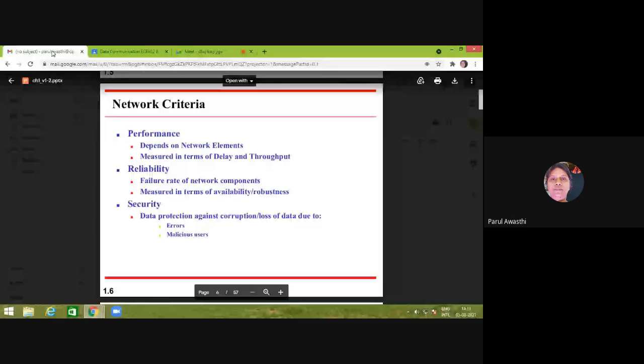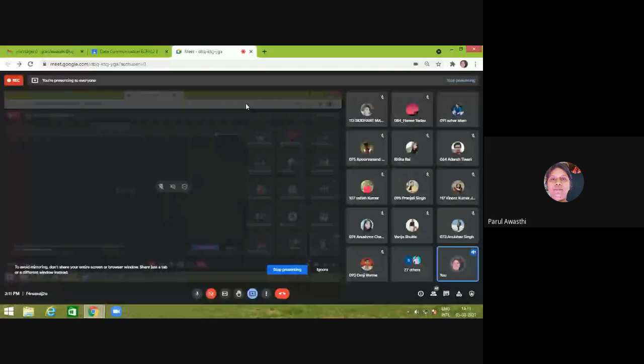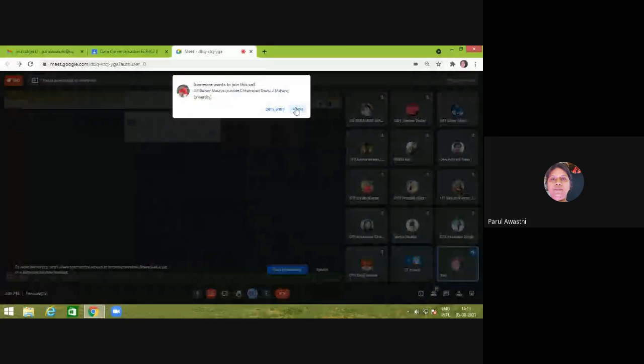Then what is reliability? It is the failure rate of network components, right? What is the failure rate of network components? It means if any of the network elements fail, then the whole network will collapse, or some part of the network will collapse.